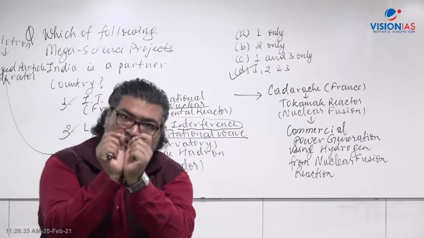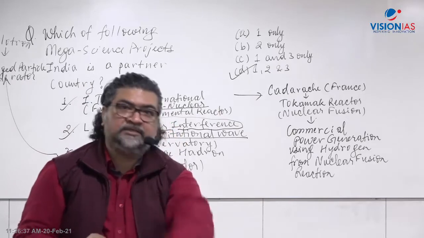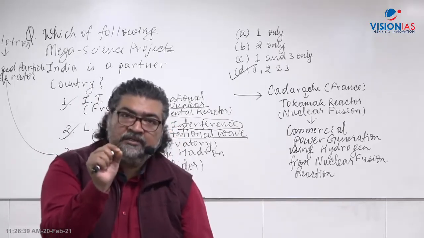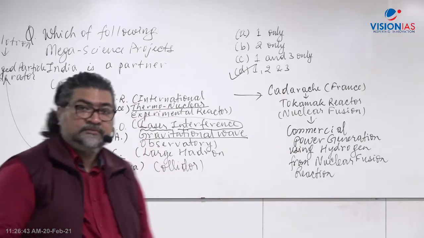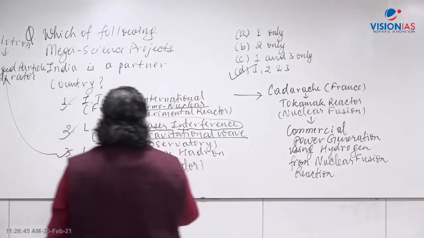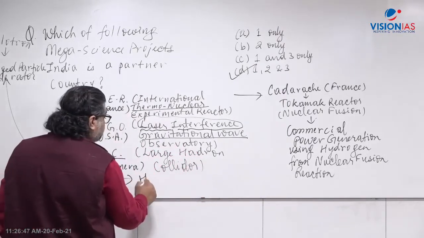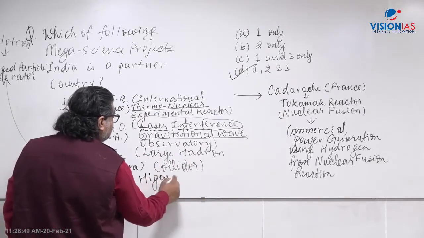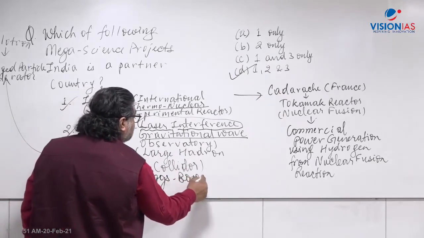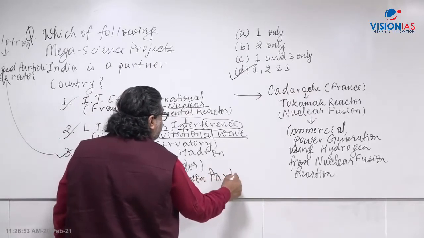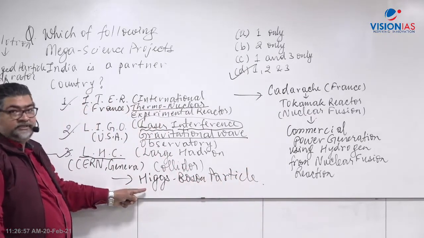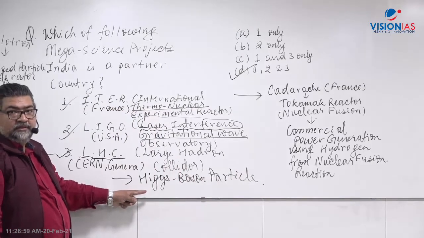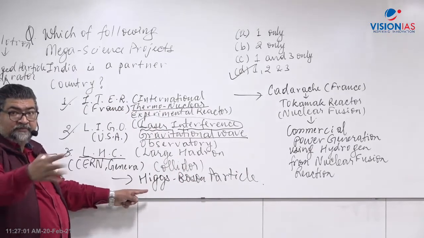And that breaks the proton into subatomic particles, to discover a very important particle called the Higgs boson particle. So it led to the discovery of the Higgs boson particle, which is called the God particle. Peter Higgs gave the concept of the Higgs field.